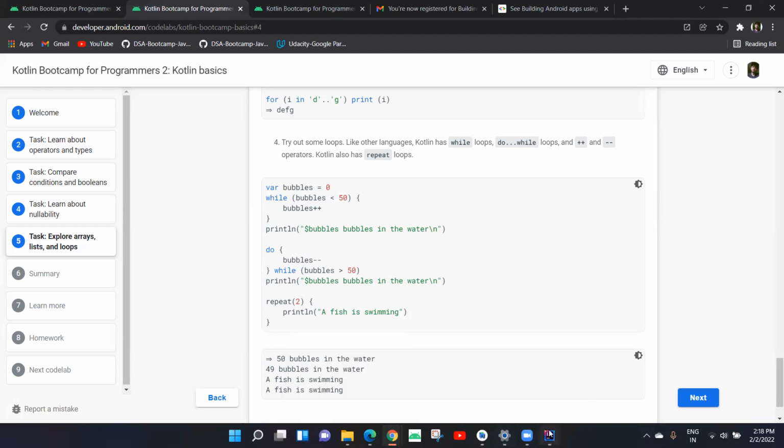Oh, wait. So the loop will be looping from 0 to 50, and after 50 it prints the 50 bubbles in the water. Once this loop is completed, that is, the condition is met, then it would move forward.